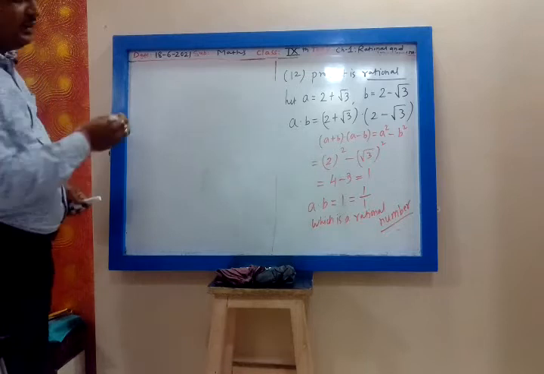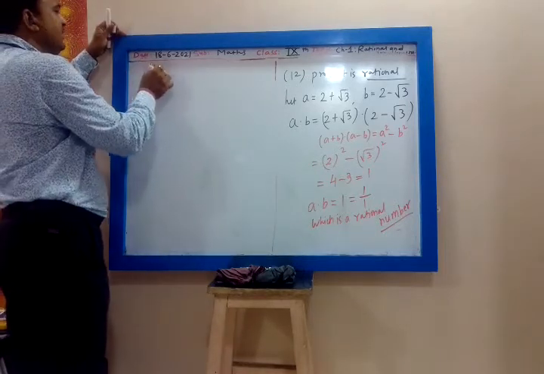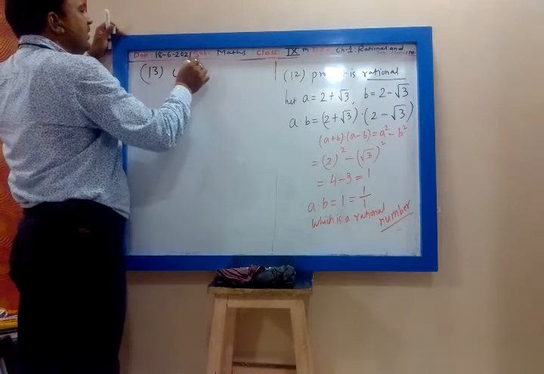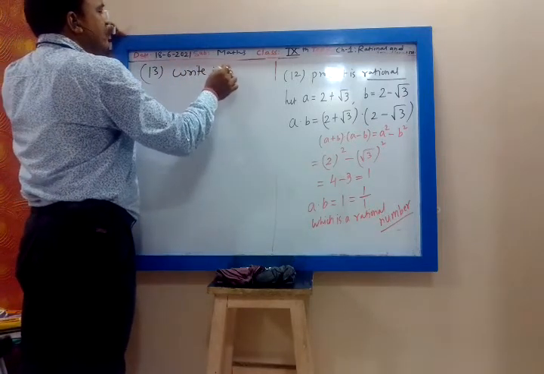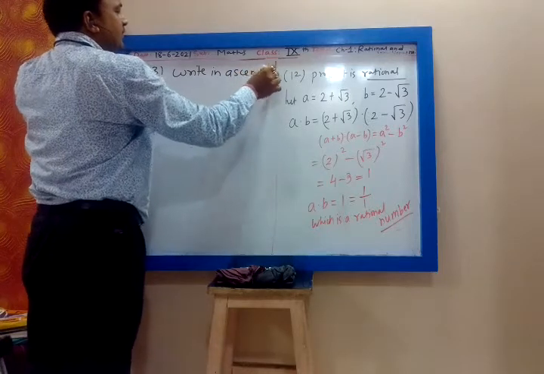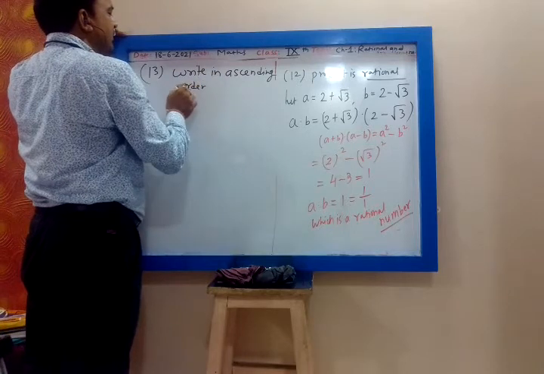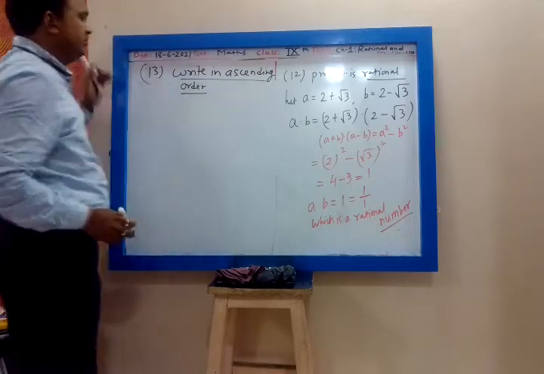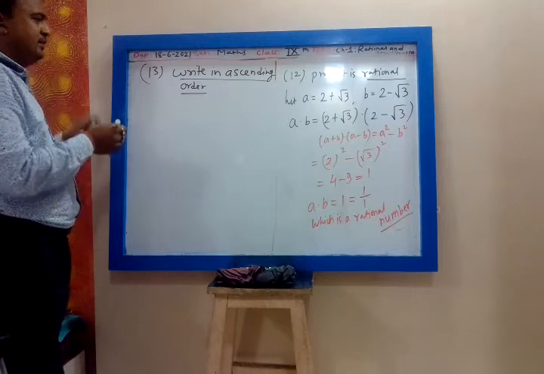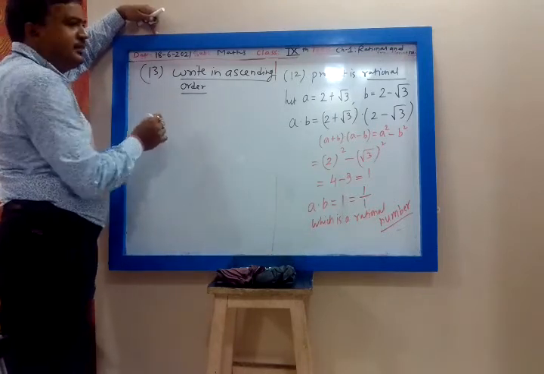Then question 13: write in ascending order. So before we start, write down 13, write in ascending order. Ascending order means small to big, smaller to bigger, correct? Now before we start this problem, let us make one concept clear.